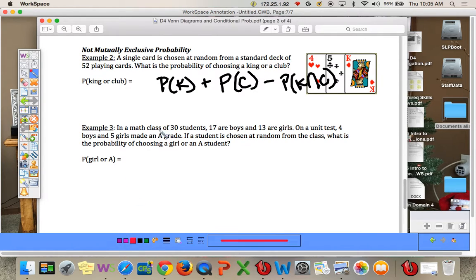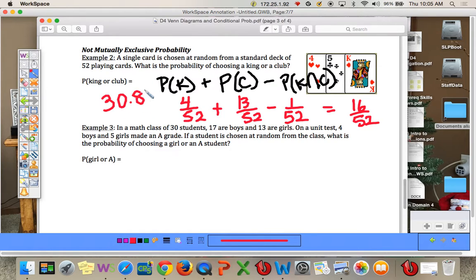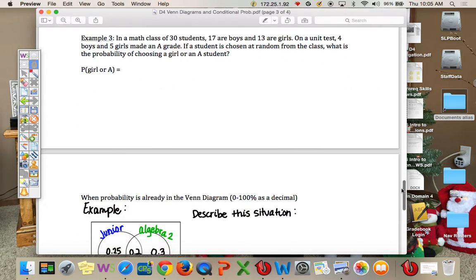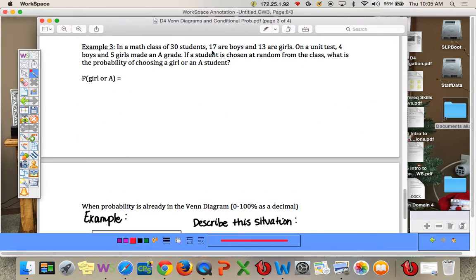Okay, so let's do that. How many kings are there in a deck of cards? There are 4 out of 52. How many clubs are there in a deck of cards? There's 13 out of 52. But we already counted one of the kings twice, so we have to subtract that 1 out of 52, the king of clubs. All right, so 4 plus 13 is 17, minus 1. We get 16 out of 52, and you can get that percentage by dividing. It's about 30.8%.